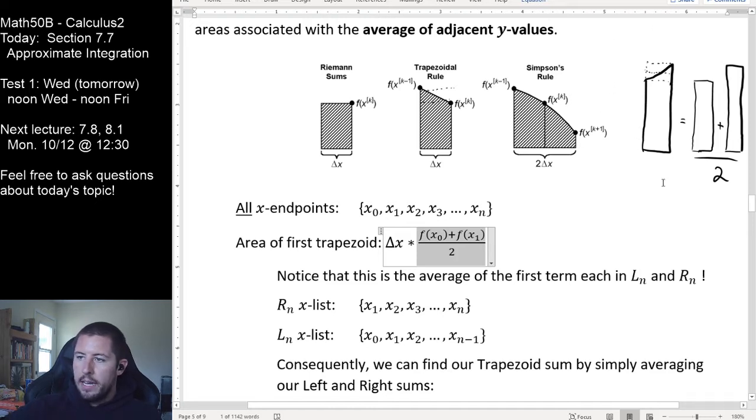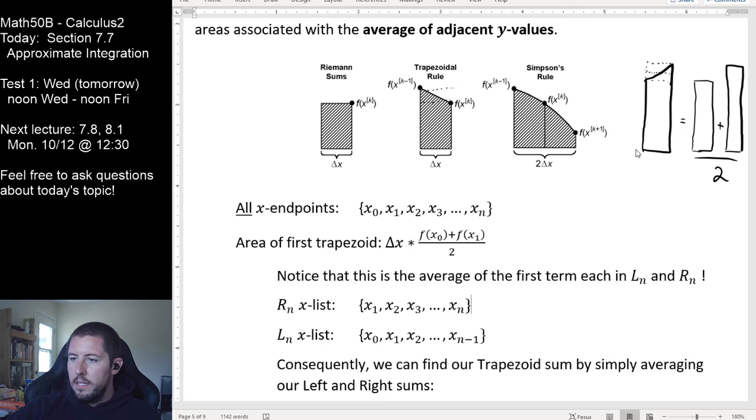This is my x sub 0. There we go. This is my x sub 0. This is my x sub 1. This is my, right here, this is f of x sub 0. And this height right here is f of x sub 1. If we average f of x sub 0 and f of x sub 1, we will get the average height of this guy right here. We can multiply the average height by the width, and that's an area of a trapezoid right there. So that's the area of our first trapezoid.